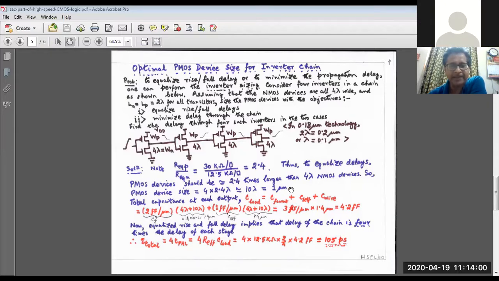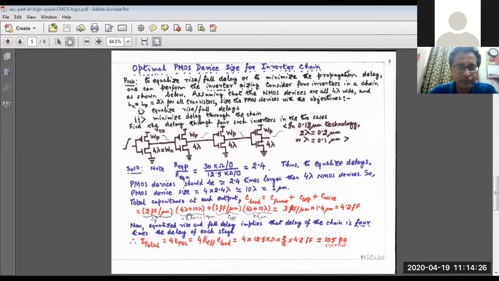Now what is 10 lambda? Lambda equals 0.1, so 10 lambda equals 1 micrometer. Okay. Now the total capacitance at each output, the load capacitance, is the sum of the fan out capacitance, self capacitance and the wiring capacitance. As before, you remember that CG, the fan out capacitance per unit length, is 2 femtofarad per micrometer, and the total